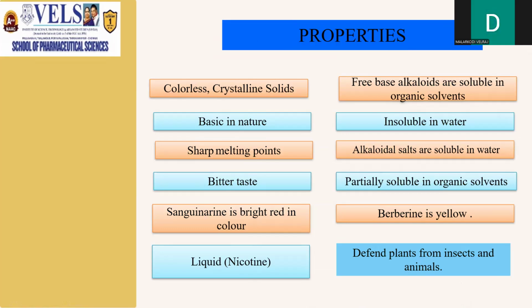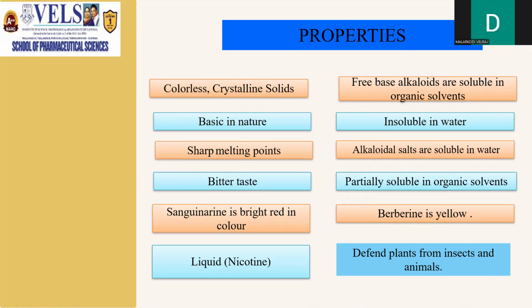Properties of alkaloids. They are colorless crystalline solids. Free base alkaloids are soluble in organic solvents. They are basic in nature, insoluble in water. They have sharp melting points, and the alkaloidal salts are soluble in water. They have a very bitter taste.